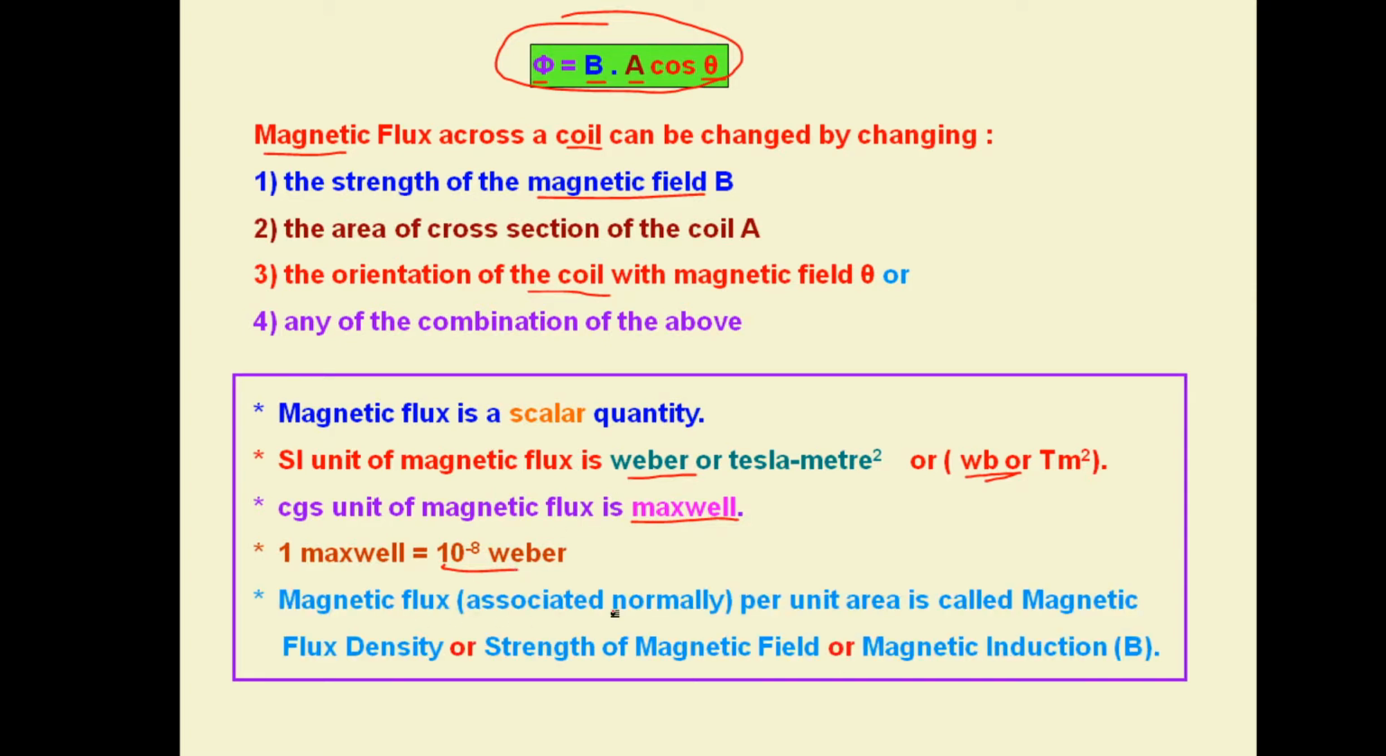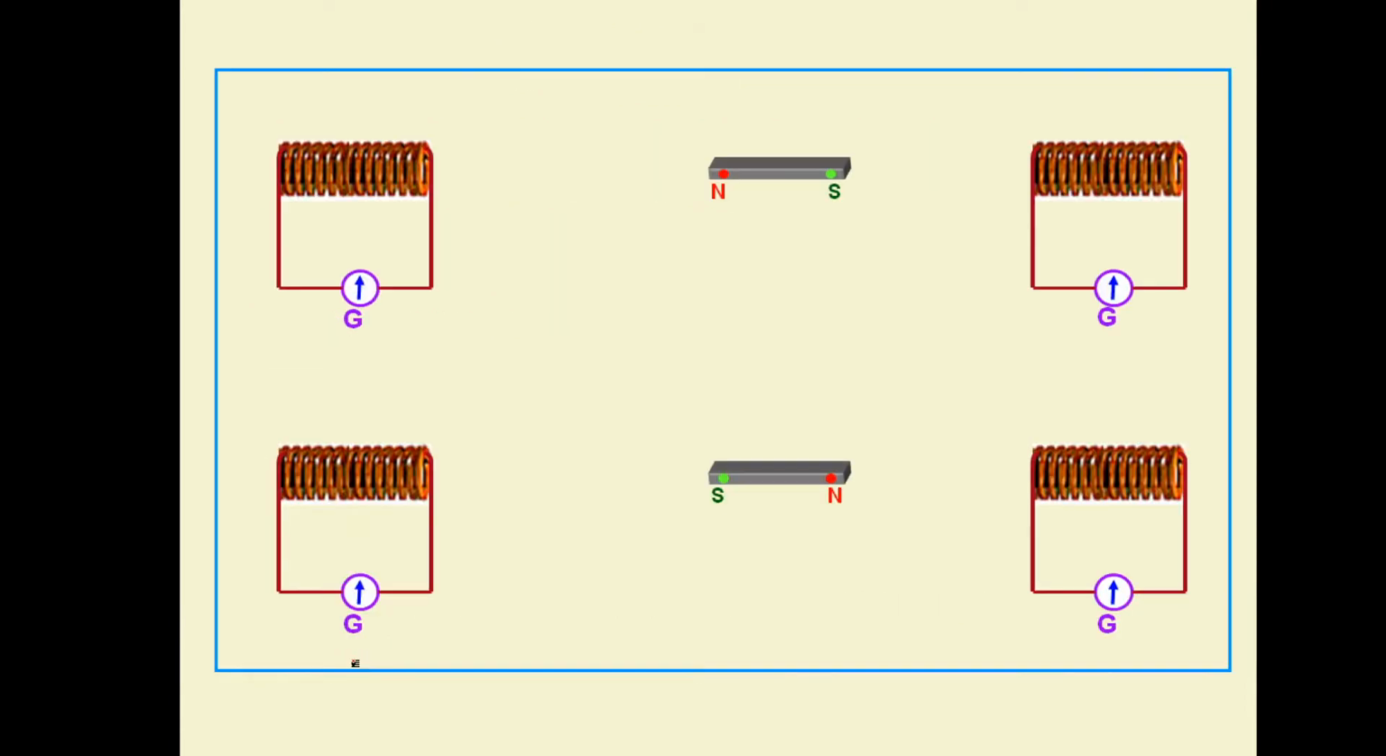So the magnetic flux associated normally per unit area is called magnetic flux density, or strength of magnetic field, or magnetic field induction, or magnetic field intensity. In any way we can express this term. So you can note down this relation if required.